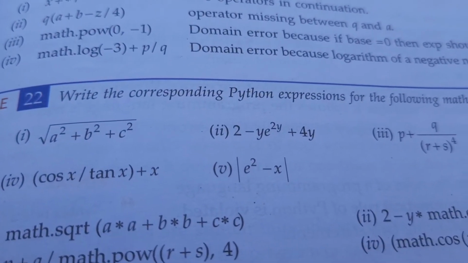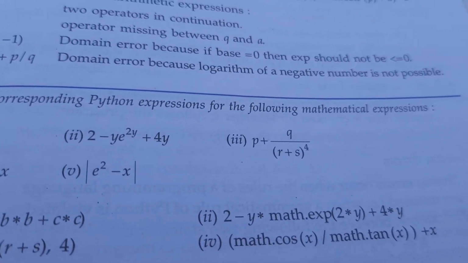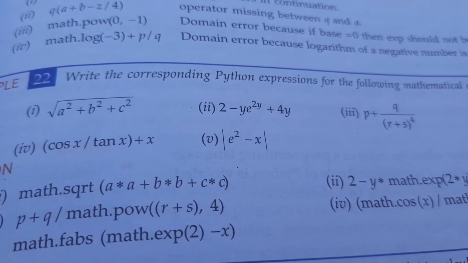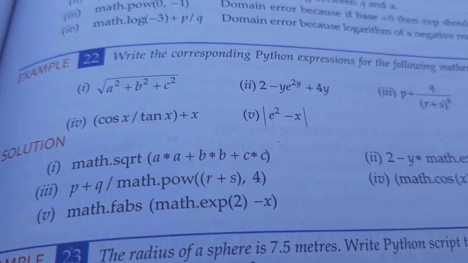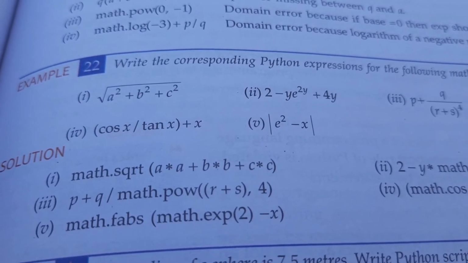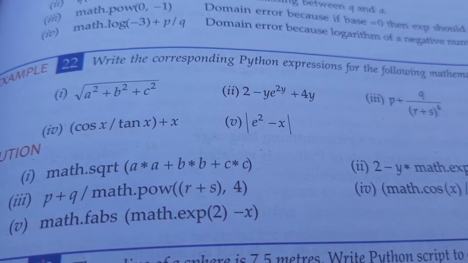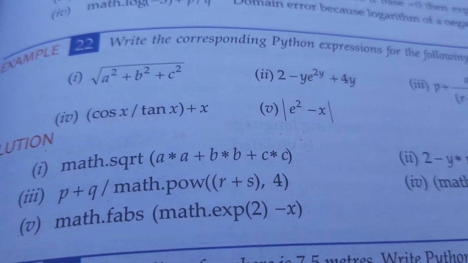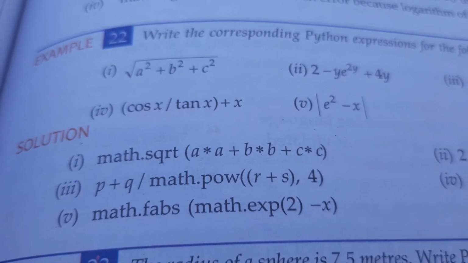One more program was there: write the corresponding Python expressions for the following mathematical expressions. There are 5 expressions given in the exam. I give you 3 expressions to write in Python. Right? First, under root of a square plus b square plus c square. Second was 2 minus y, e raised to power 2y plus 4y. And one more was cos x divided by 10x plus x. So you have to write the